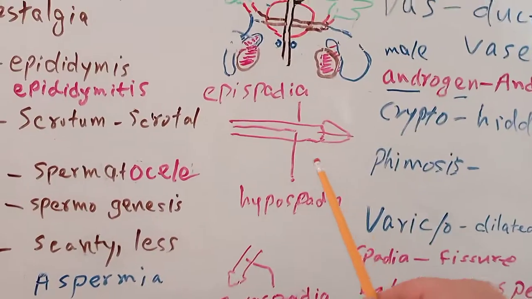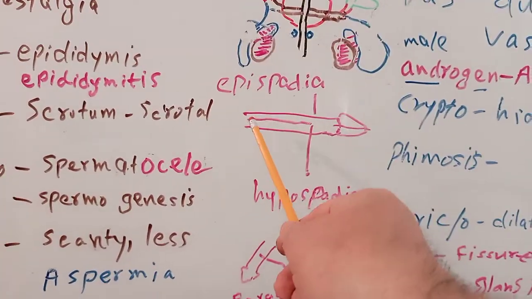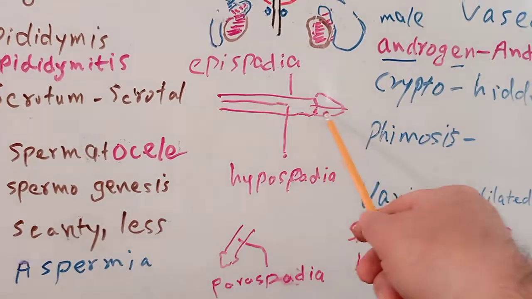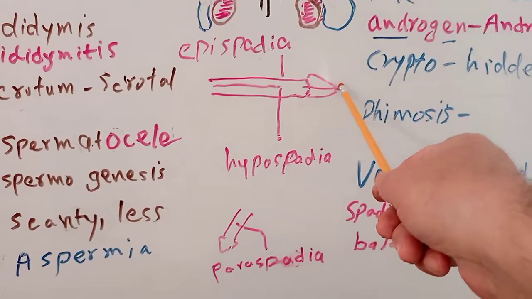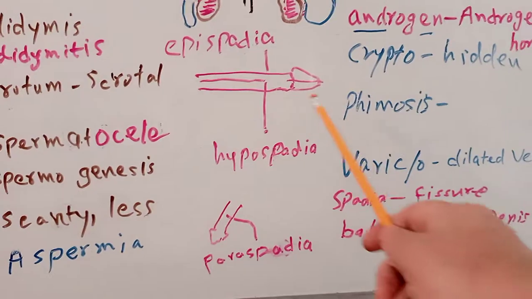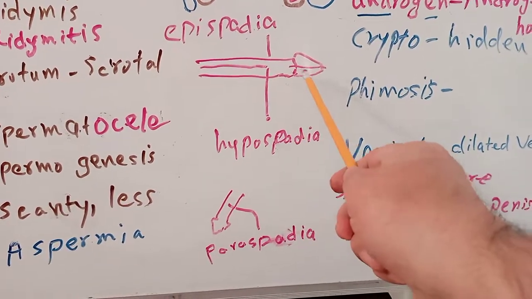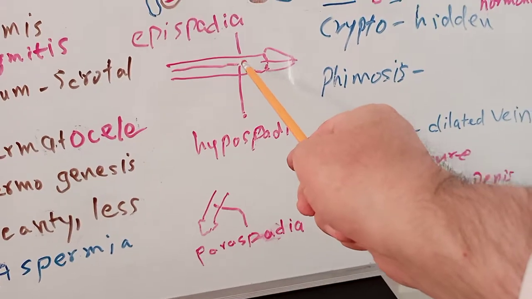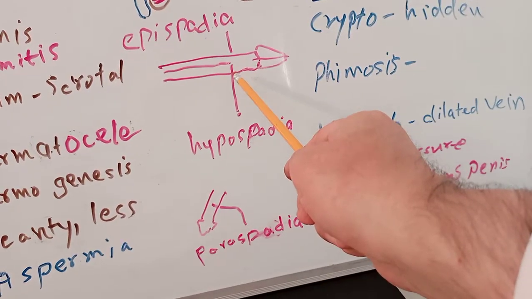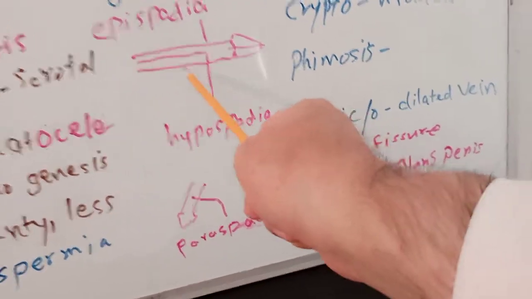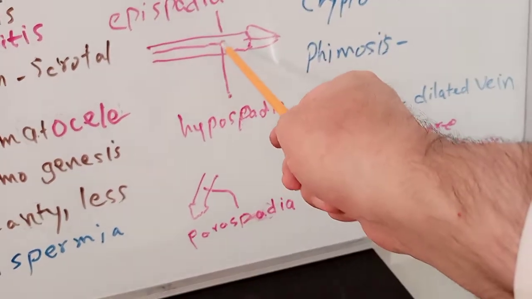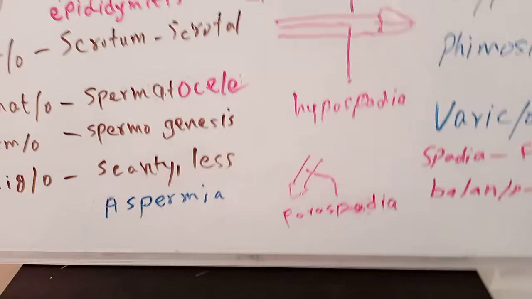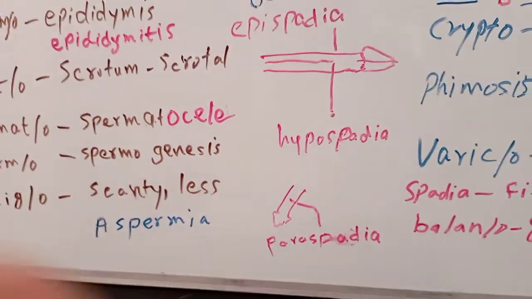Another important thing that happens here is the urethra. We know the urethra passes through the entire length of the penis up to the tip. Sometimes the urethra does not develop fully; it stops somewhere in between, and the opening is made on the inner surface of the penis. When the child pees, the urine goes downward towards the floor. That is known as hypospadia.